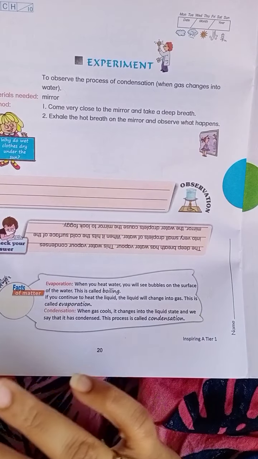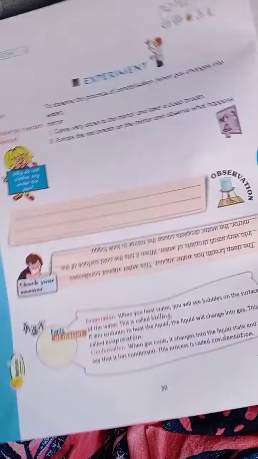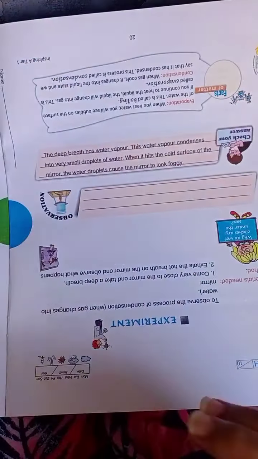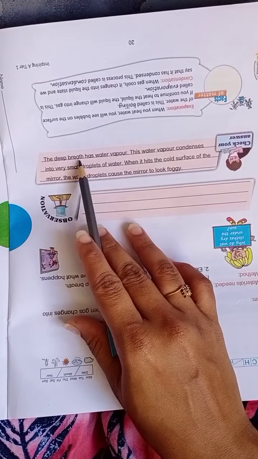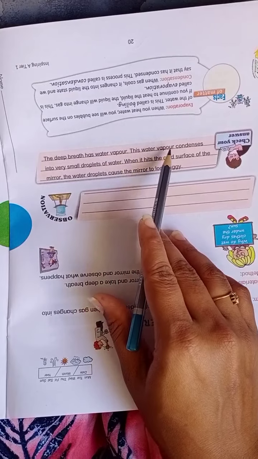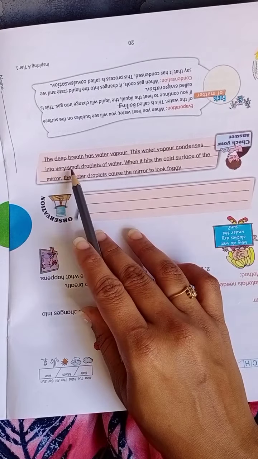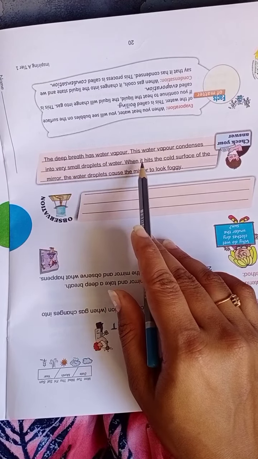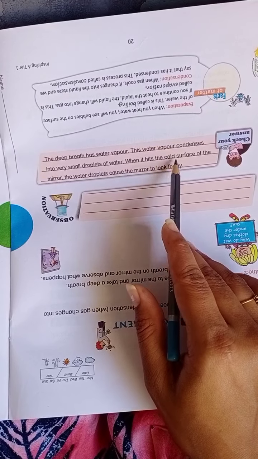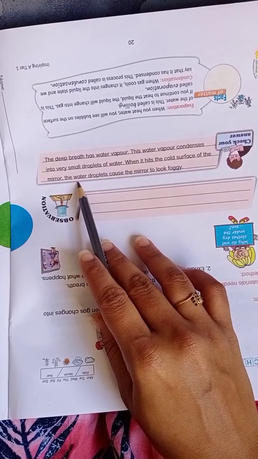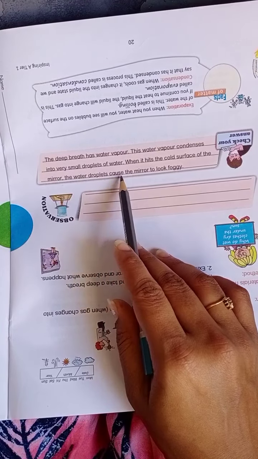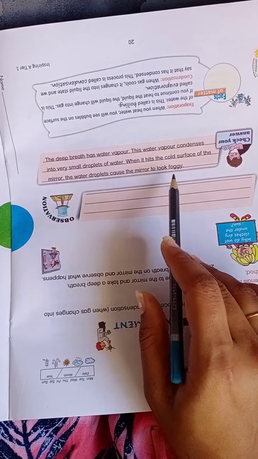Yes, that is nothing but the water vapor of your deep breath. The water vapor condenses into small droplets of water when it hits the cool surface of the mirror. Those water droplets make the mirror look foggy, right?